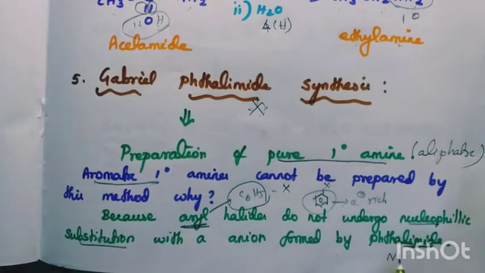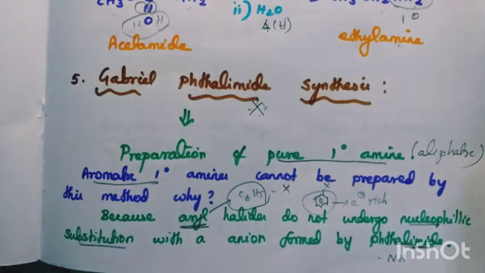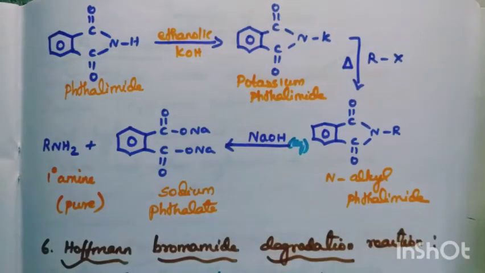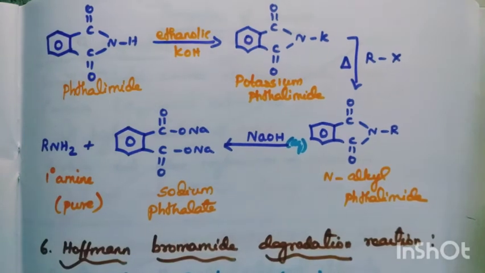Imide means NH bond. Amide means CO, NH2. Here it is NH, which is imide. So Gabriel phthalimide synthesis is used for the preparation of pure primary amine, and it must be aliphatic. We cannot prepare the aromatic compound since it does not undergo nucleophilic substitution. Let's see the reaction for this. Now we are going to see the reaction.